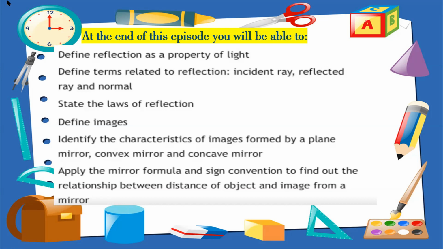We will also define images, as in virtual images and real images. What do we mean by that? We will identify the characteristics of images formed by a plane mirror, a convex mirror, and a concave mirror. Convex and concave are types of spherical mirrors. We will also apply the mirror formula. Now, what is the mirror formula? We will go to it. It's a detailed version. Okay. Sign conventions to find the relationship between the distance of the object and the distance of the image. Okay, so let us start.